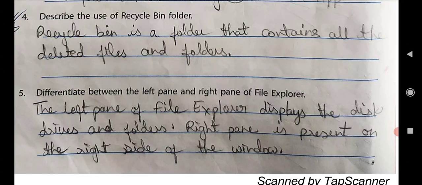So by this, we have done all the exercises of chapter 3, working with Windows.